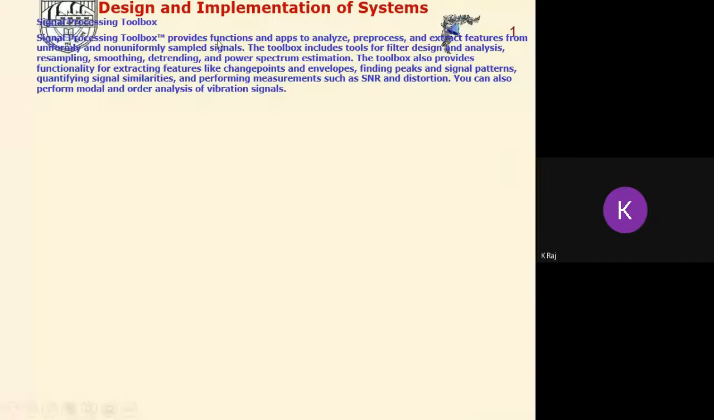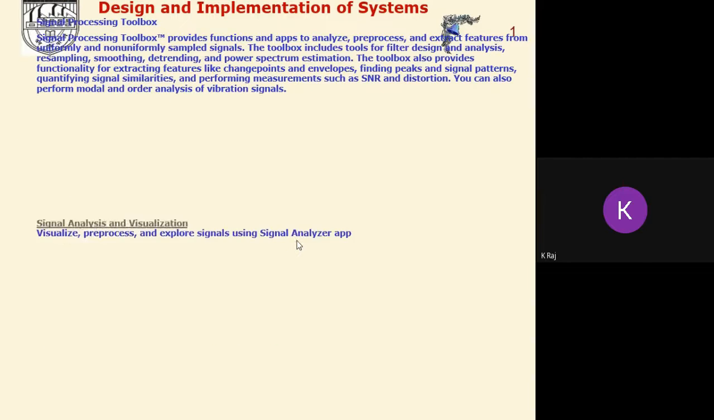The Signal Processing Toolbox provides functions and apps to analyze, pre-process, and extract features from uniformly or non-uniformly sampled signals. The toolbox includes tools for filter design and analysis, and there is another special tool known as the FDA tool for the purpose of filter design and analysis. These are utilized for resampling, smoothing, denoising, and power spectrum estimation. You can also perform modal and order analysis of different types of signals here.